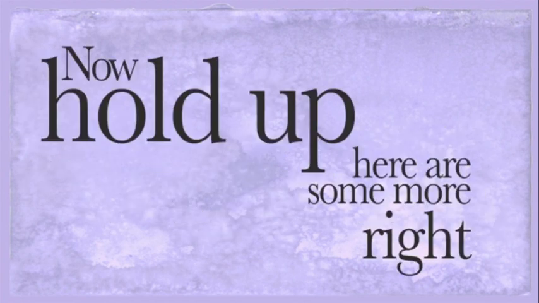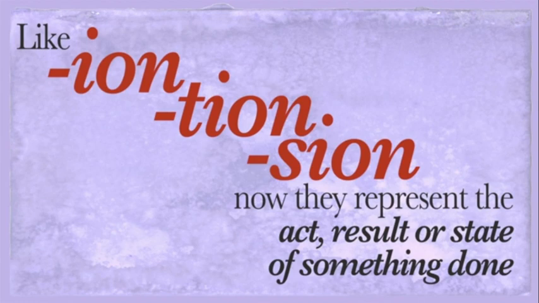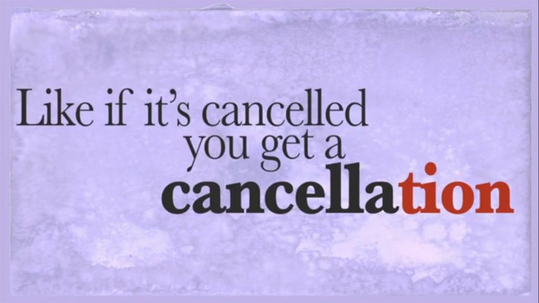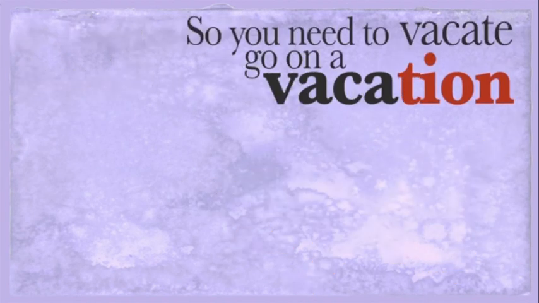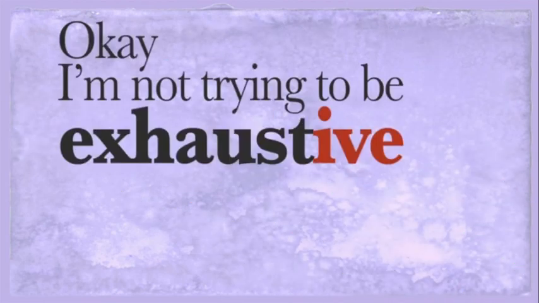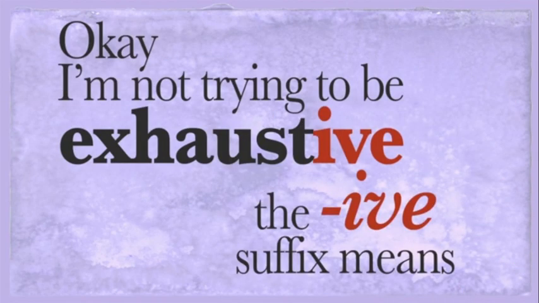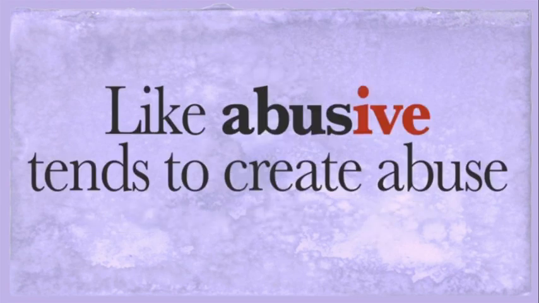Now hold up here some more, right? There's verse 2, cause there's still a few suffixes left, like tion, sion, and ion. Now they represent the act, result, or state of something done. Like if it's canceled, you get the cancellation. If it's contagious, then it's a contagion. So you need to vacate, go on a vacation. Okay, I'm not trying to be exhaustive. The ive suffix means wait. I lost it. What? Oh yeah, it means tending to. Like abusive tends to create abuse.